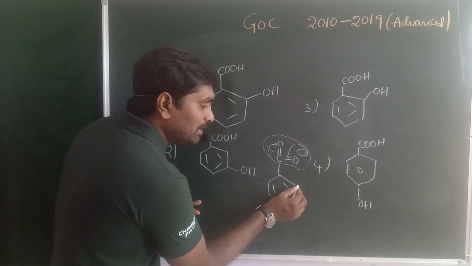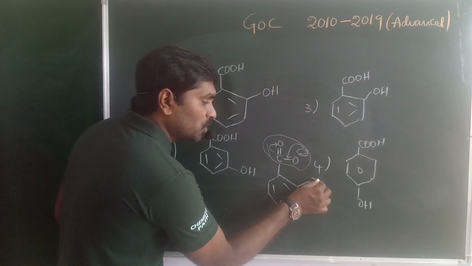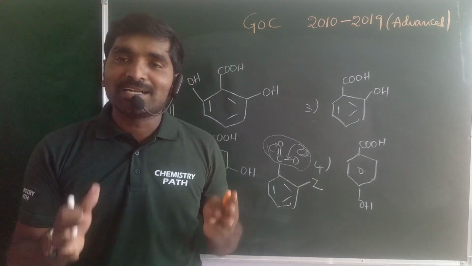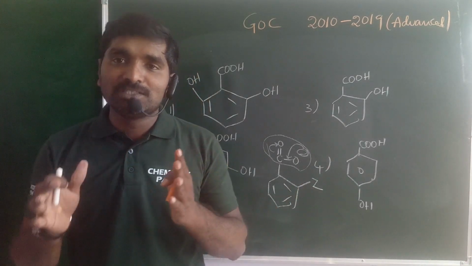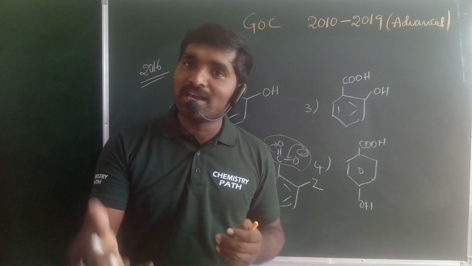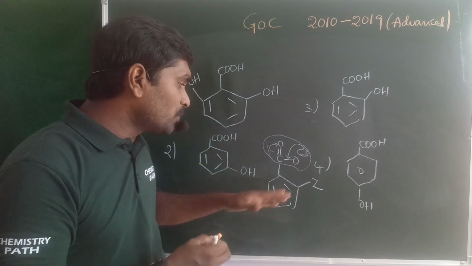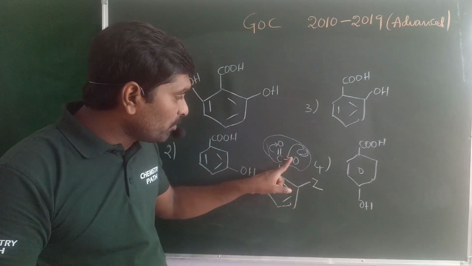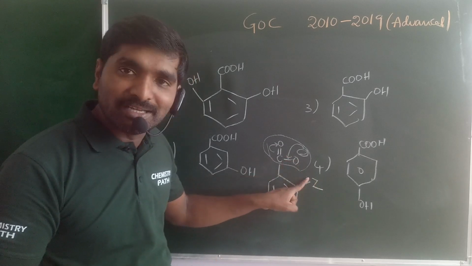When any substituent is present at the ortho position, that may be Z, Z may be an electron donating group or an electron withdrawing group, irrespective of the nature of the group, whether it is donating or withdrawing. Any substituent present at the ortho position develops repulsions between the carboxylate ion and Z.